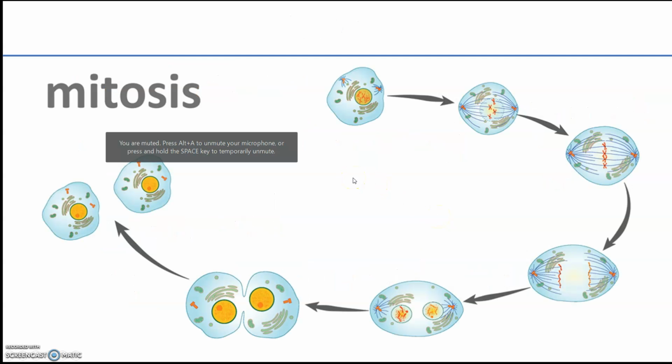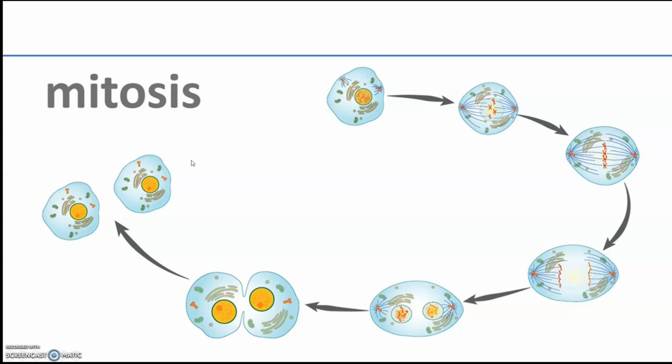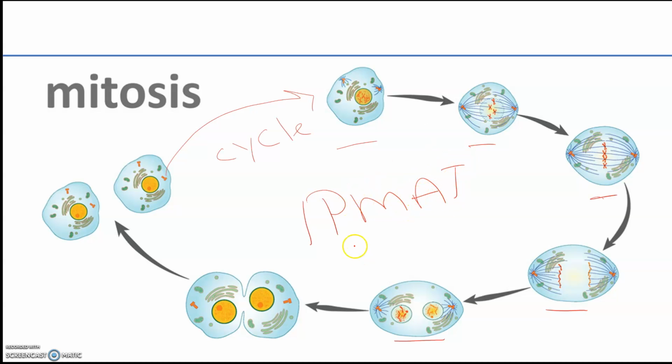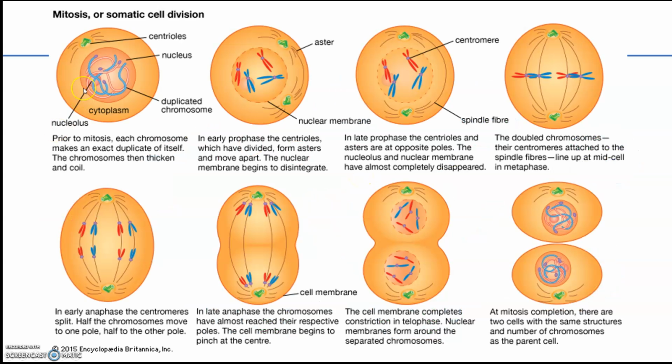So here's mitosis. You'll see you start with one cell, you end with two. What I will note here is that this cell can re-enter. This is a cycle that can continue as long as you need to make new cells. You'll also notice that it's broken down into these different phases. There are phases that make up mitosis, and in general, it's usually called IPMAT, and sometimes it might be PPMAT, because the I is debatable if you include it in mitosis or not.